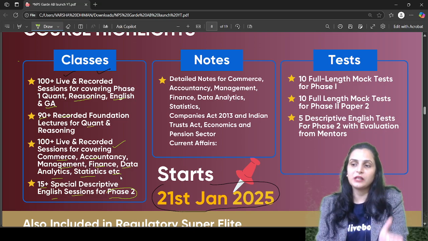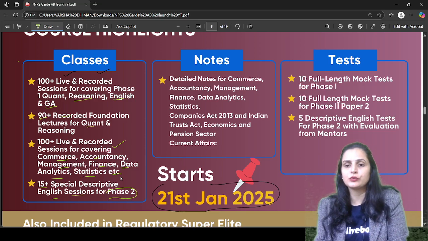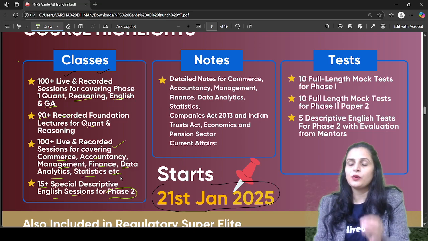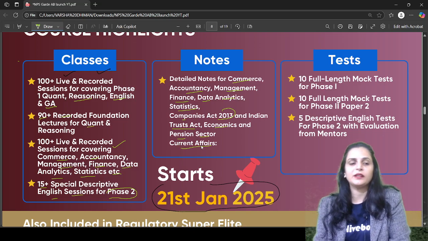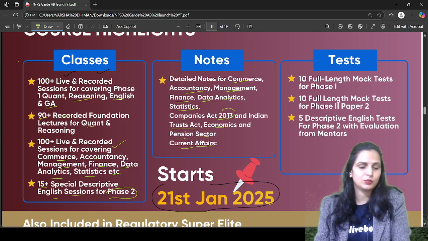Apart from the classes, you will get the notes also, so that you can revise all the portions on a regular basis. In the notes, you will get the notes for commerce, accountancy, management, finance, data analytics, statistics, Companies Act 2013, Indian Trust Act, economics and pension sector. And you will get the current affairs notes also, right? You will get the updated current affairs notes as well.